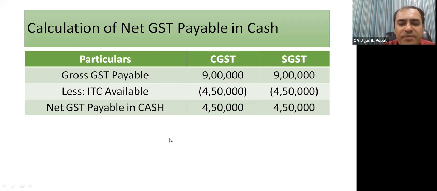Now here we can modify these situations. Here there was an intrastate purchase and intrastate supply. That means our inward supply was also intrastate and outward supply was also intrastate. Then we can change this situation and accordingly we can analyze the question. But the concept of ITC shall always remain the same.